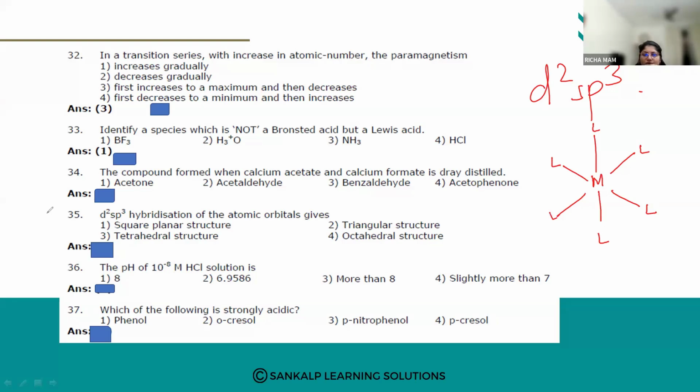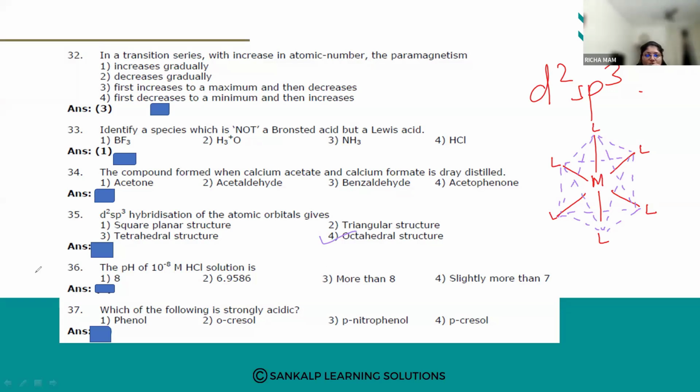So octahedral means what? 4 ligands at the 4 corners of the square and 2 above and below the plane. So this is the octahedral structure. So option number 4. D2sp3 hybridization of the atomic orbitals will give you octahedral structure.